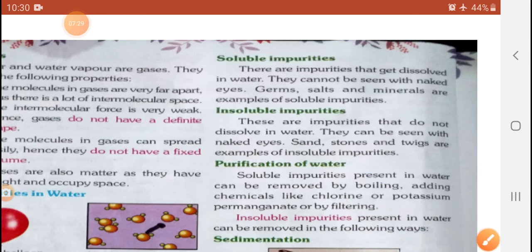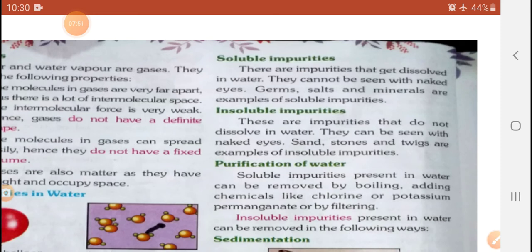Another way is the filter. After filtering, some insoluble impurity can be removed by the filtering process, but germ-type impurity is dissolved, so it is cured with the help of a chemical process.